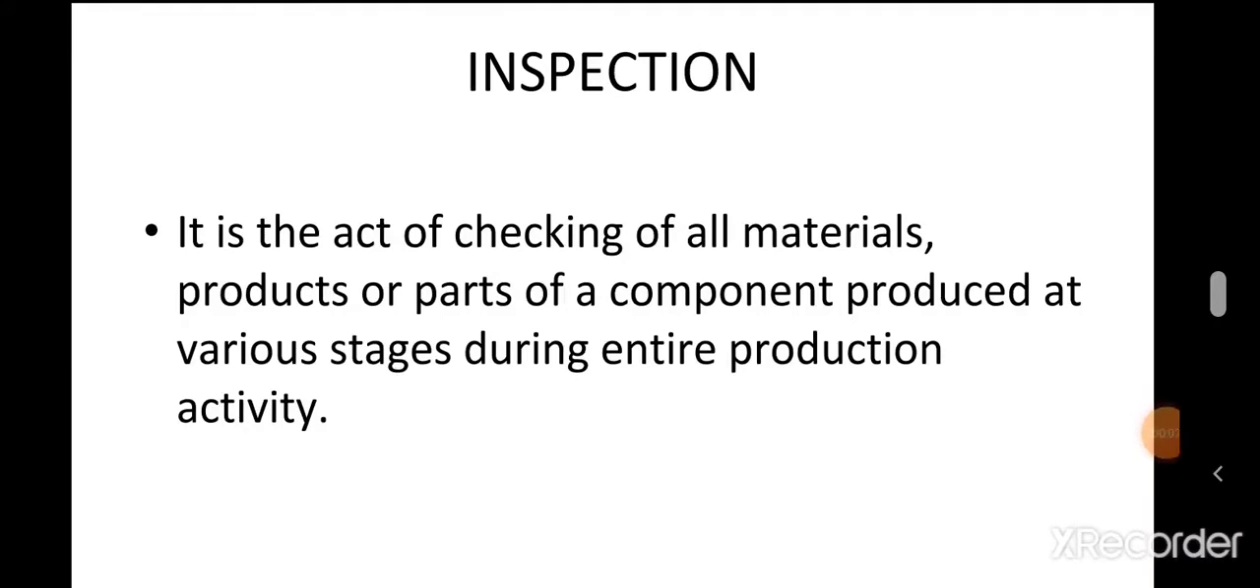Basically, inspection means checking of raw material, manufactured parts and the final component. Now why do you want to check the raw material? Because raw material coming from the vendor may have a crack. If such material is used to manufacture the component, the product will be defective. Then the entire money and time will be wasted. So you have to check the raw material before using it for manufacturing the component.